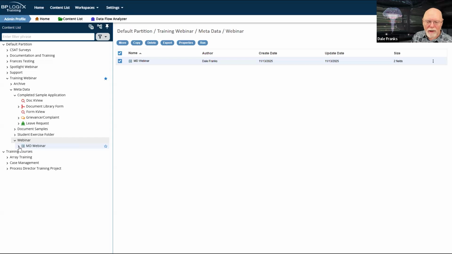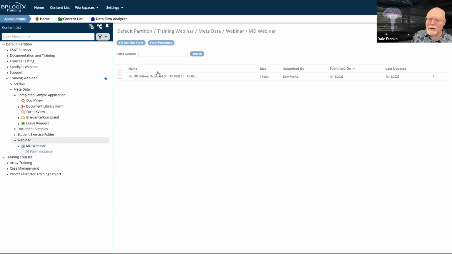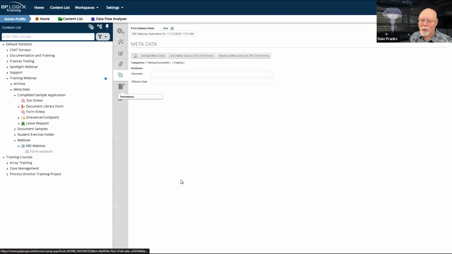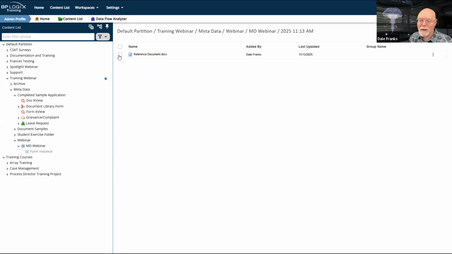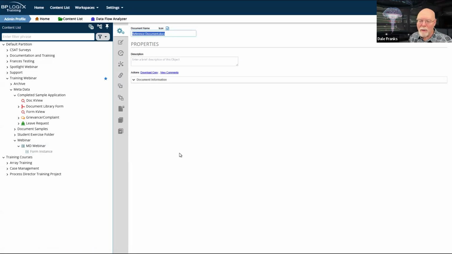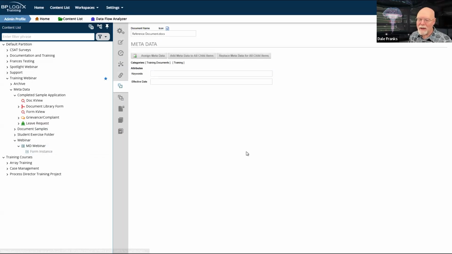Great, cool. So now let's look at our form instances. So we'll go here and we'll get to properties on this form instance, and we'll look at its metadata. And what do you know? That form instance has metadata. And we can go look at attachments, and there's this reference document.docx. Let's look at its properties, and it too has metadata, and it too has inherited. So I can inherit all of these properties automatically simply on creation.